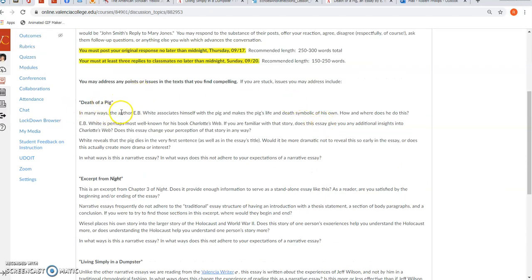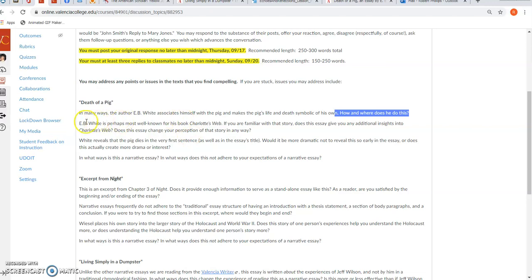So within Death of a Pig, the author kind of associates himself with the pig. He makes the pig and the pig's death kind of symbolic of his own life and death. And you can kind of see where he does that in a few places. So I'm asking you, how and where does he do that within that essay? How and where does he kind of imply that he understands this pig's life and death has something to do with his own? It's reflective of his own, symbolic of his own.